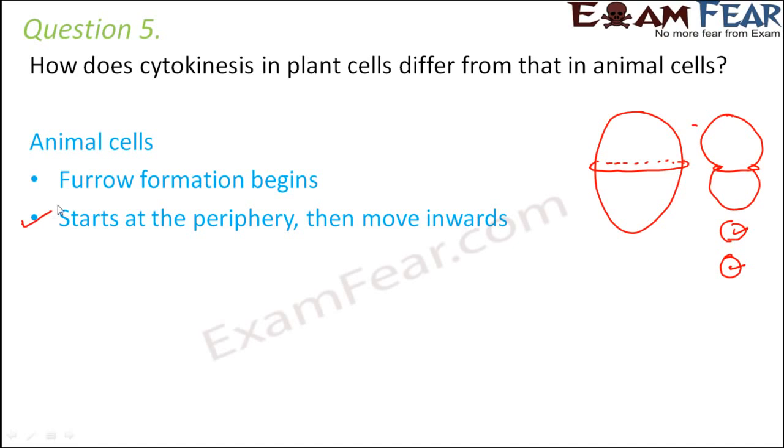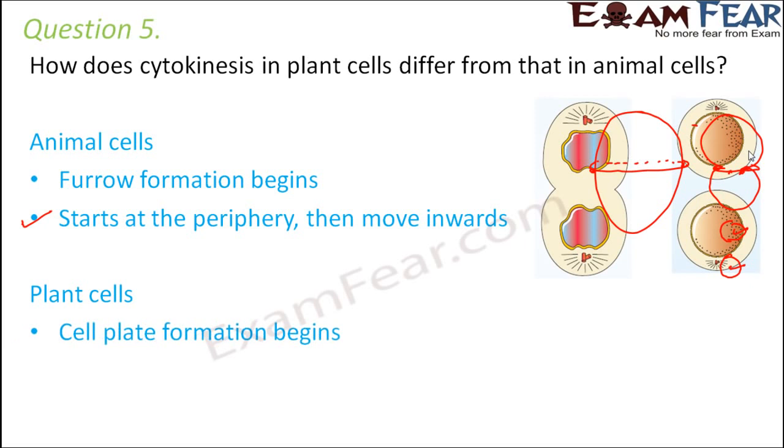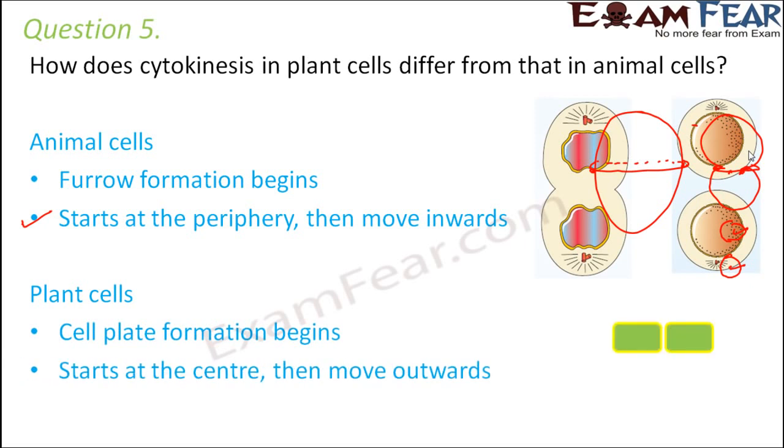So the furrow formation starts at the periphery and then moves inwards. You can see it started from both ends. Gradually the ends are brought near, and then further nearer. So it starts from the periphery and moves inwards. This is how it looks. In the case of plant cells, cell plate formation begins. It starts at the center and then moves outward. So if you look at this cell, a cell plate will start forming from here and it will move outward, something like this. And then this cell plate will split it into 2 halves. So that is how cytokinesis will take place in plant cells.